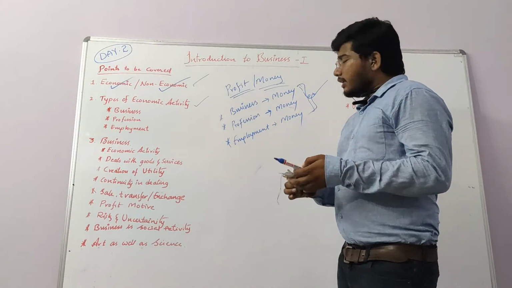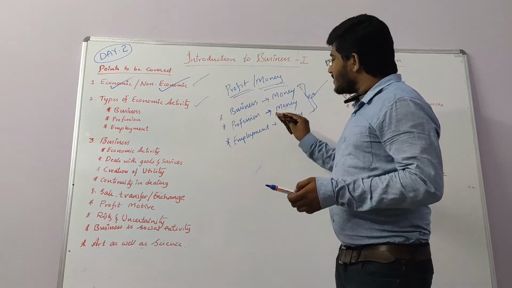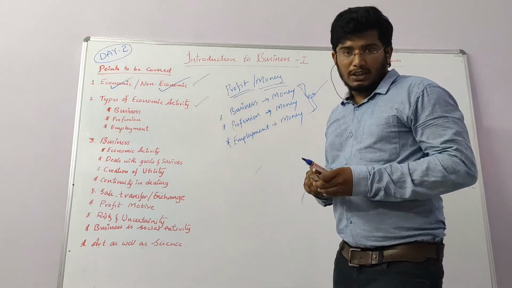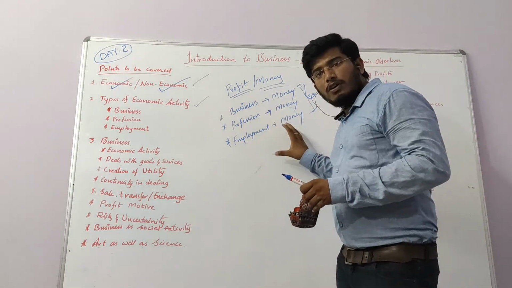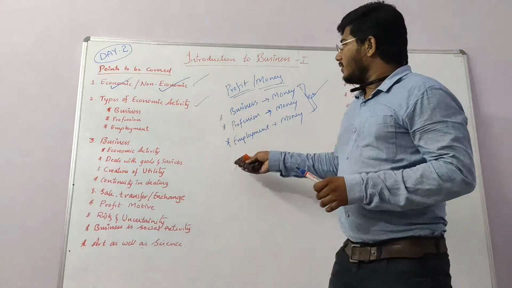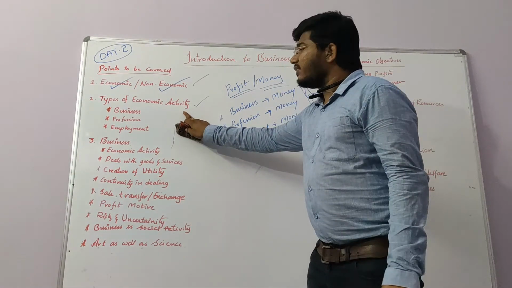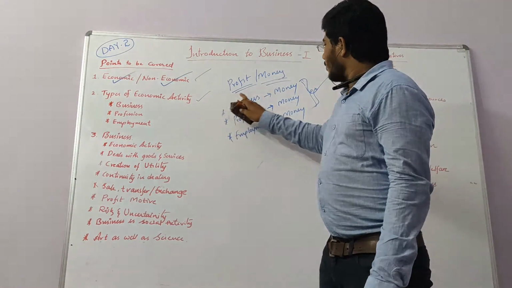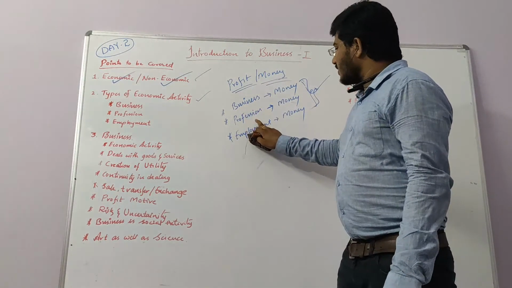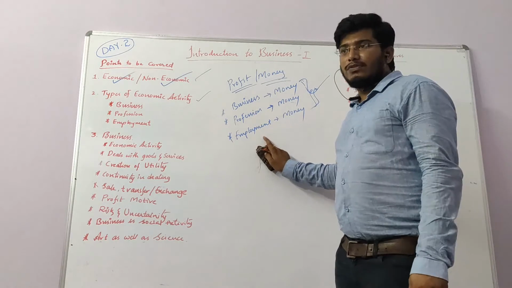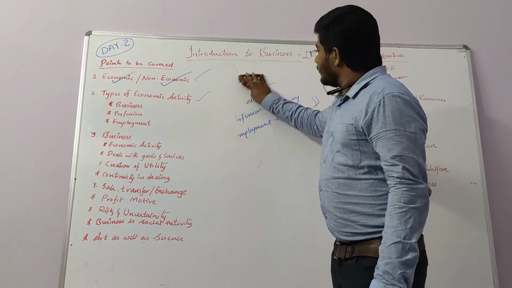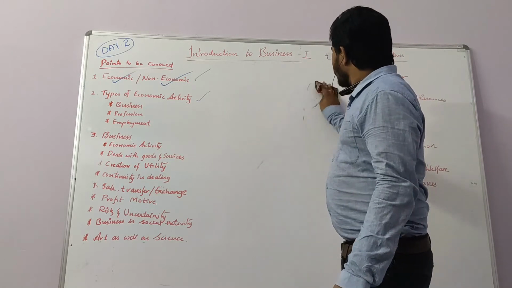Because in business, in profession and in employment, nothing is for free. All the people are working for money here. We already learned economic activity is any activity which is done by a human being for earning profit or earning money. So people charge money for every activity here.